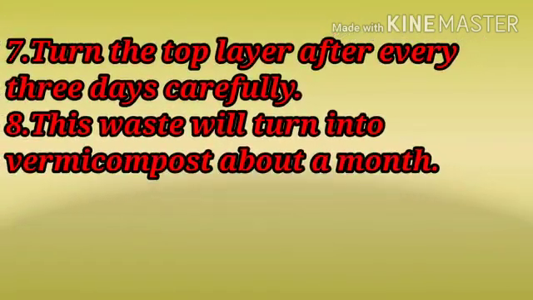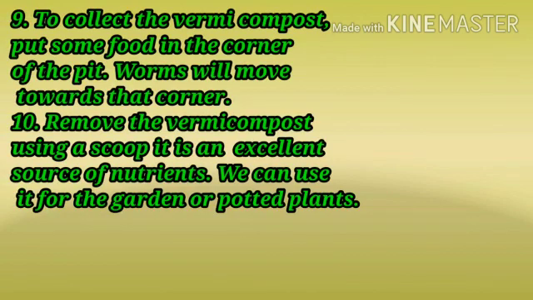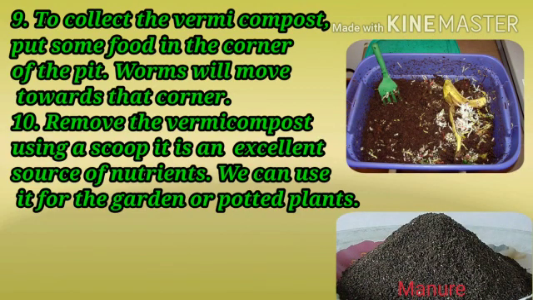Turn the top layer carefully after every 3 days. The waste in the pit turns into vermicompost in about a month. To collect the vermicompost, put some food in a corner of the pit. All the worms will move towards that corner, and now we can vacate the pit. Remove the vermicompost from the worm-free area with the help of a scoop. Then dry it in the sun and use it in the garden or potted plants.